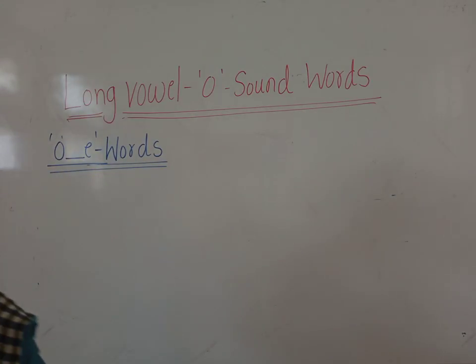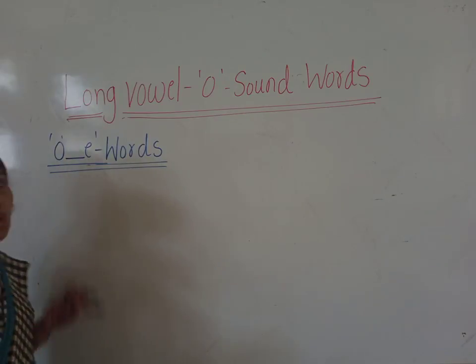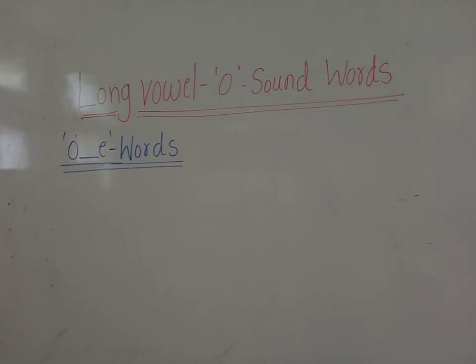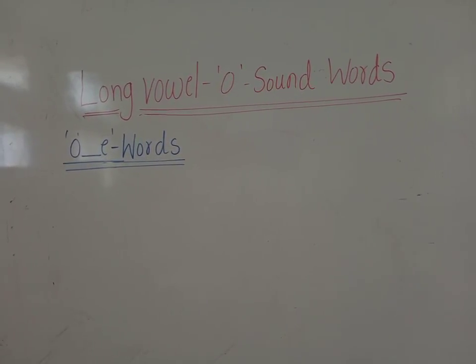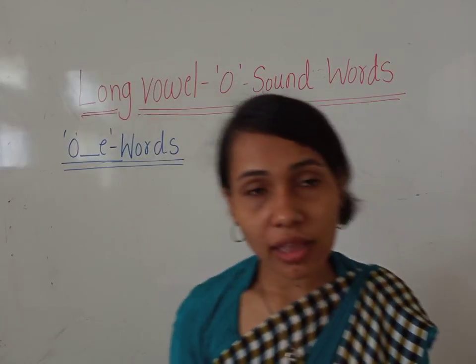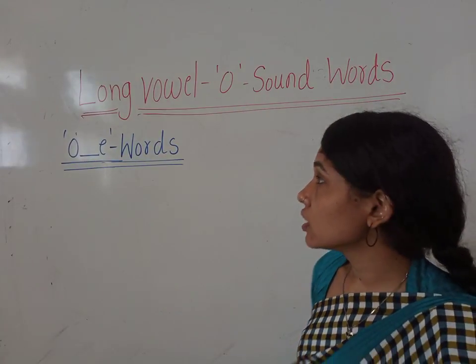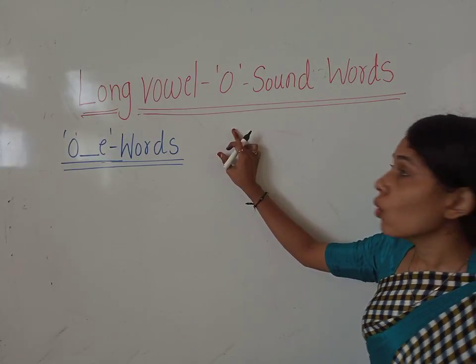Okay, children. The combination of O-E together, having a consonant between them, gives the long vowel O sound.